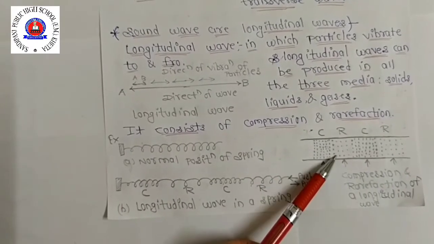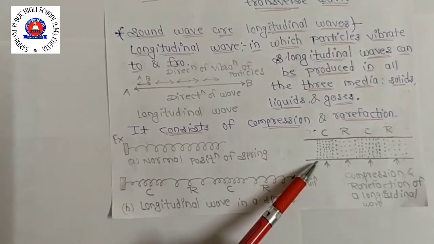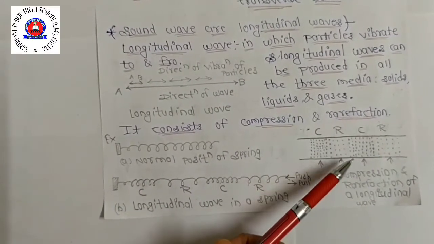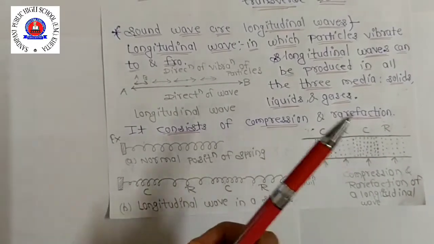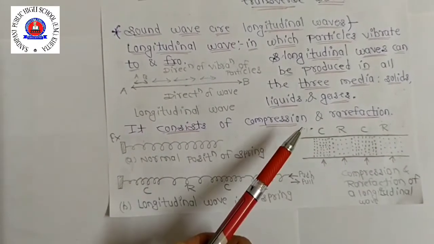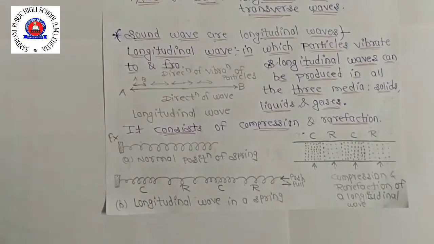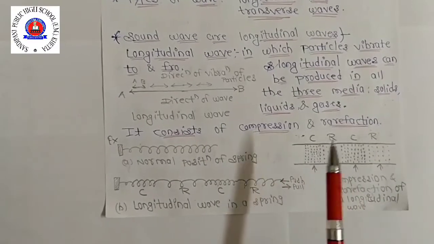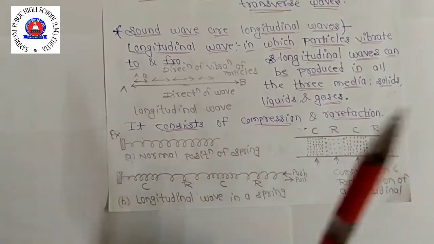Okay, so compression is a region of high pressure, whereas the rarefaction is a region of low pressure. Clear this one? So longitudinal wave consists of compression and rarefaction traveling through a medium. When a longitudinal wave travels in a medium, both compression and rarefaction occur.